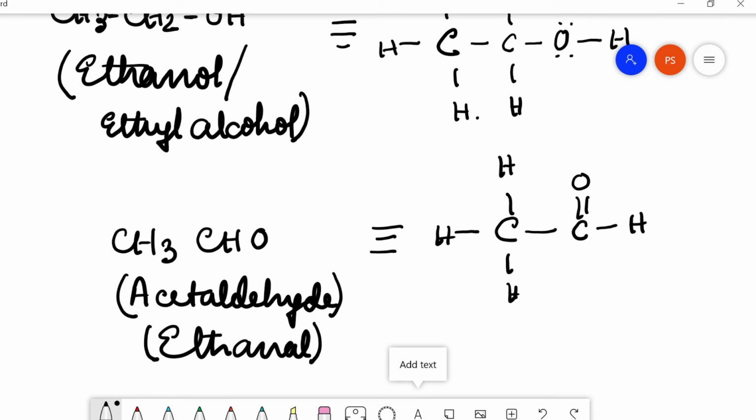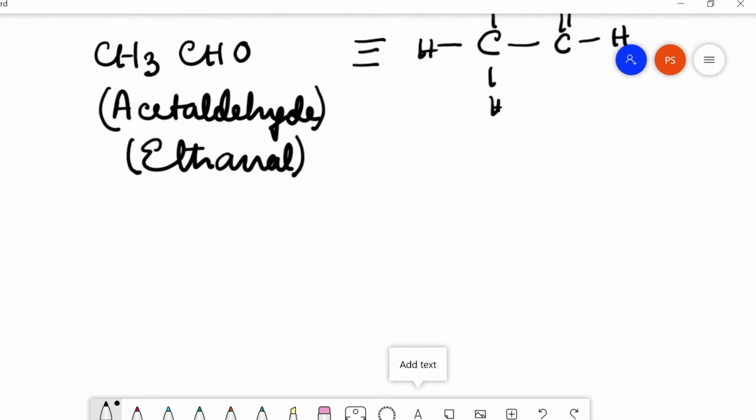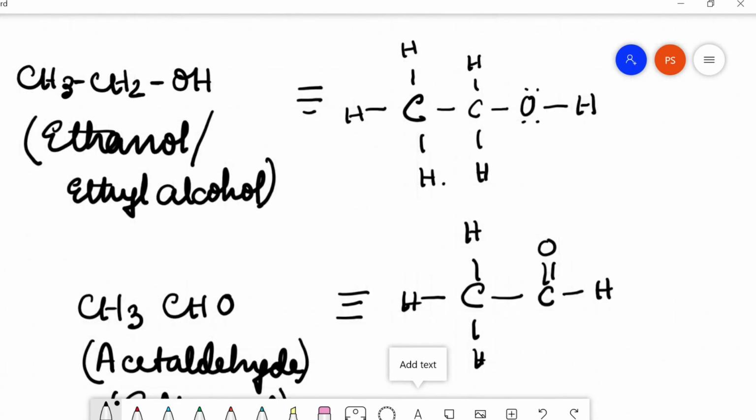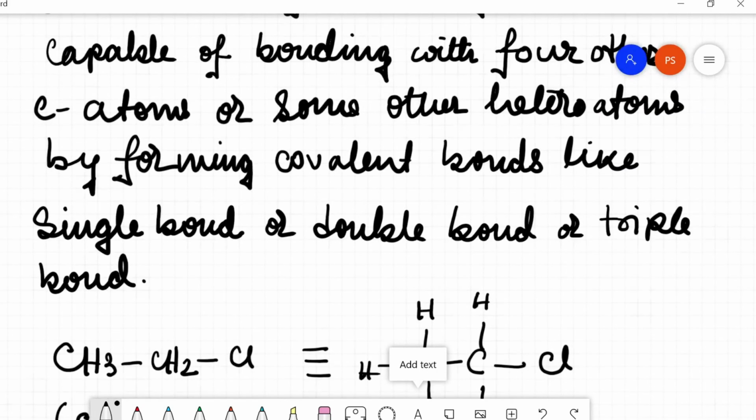Now the total number of bonds, comprising 2 bonds in the double bond and the 2 single bonds, is 4 bonds. This carbon has created these 4 bonds with 3 different types of atoms. So this is the concept of tetravalency of carbon.